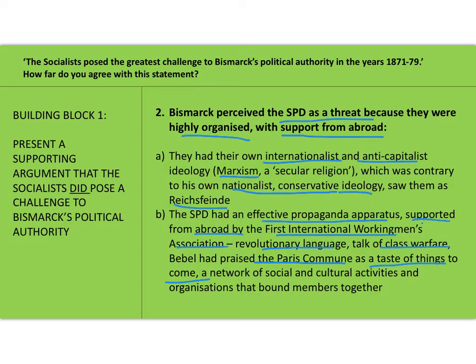Okay, a sort of declaration almost of war against the new German state, saying that, you know, we don't support it, and we support international socialism, and we're going to get support from abroad to overthrow the new Germany. And also, the German socialists had a network of organisations and activities, social, cultural, that kind of brought people together. The working classes sort of identified with that. And again, that was very, very undermining to Bismarck, who's just created this sort of new Germany. So that's the second point.